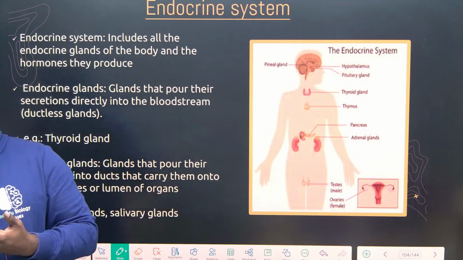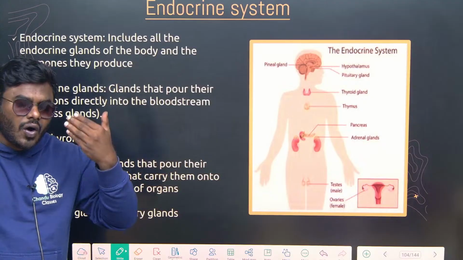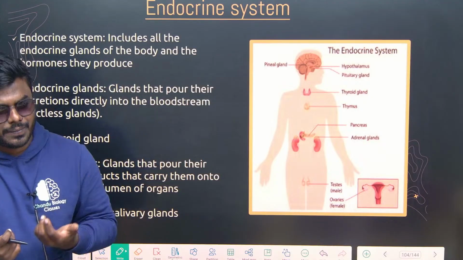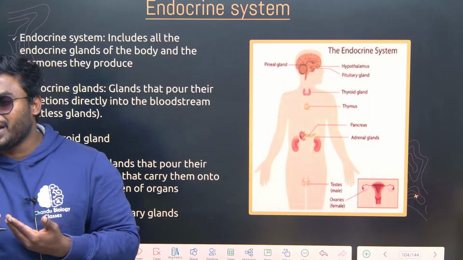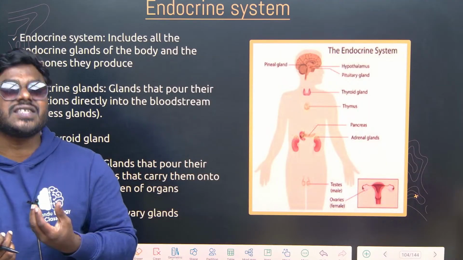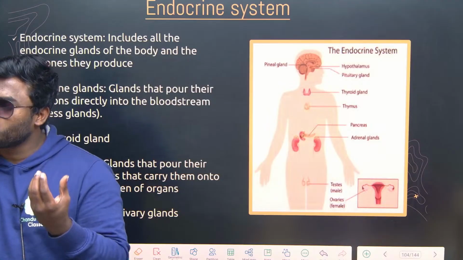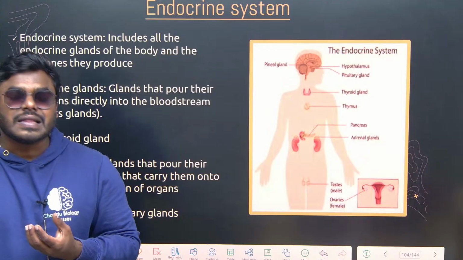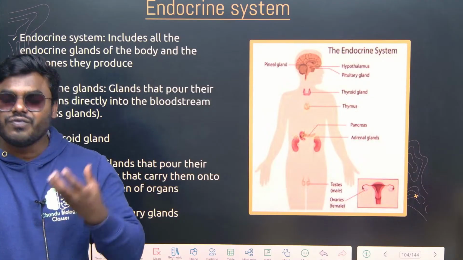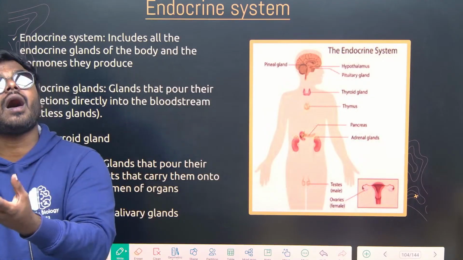But the nervous system cannot control all the activities directly. So most of the time the nervous system takes the help of the endocrine system. The endocrine system is all about the glands which release specific hormones.